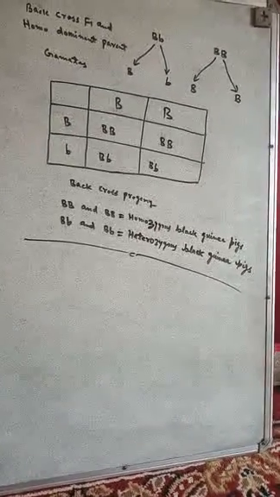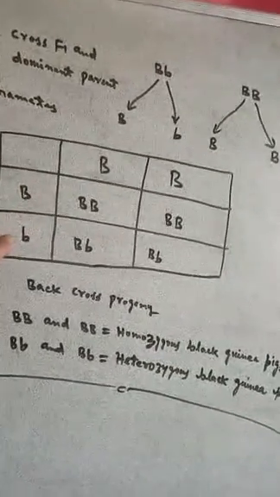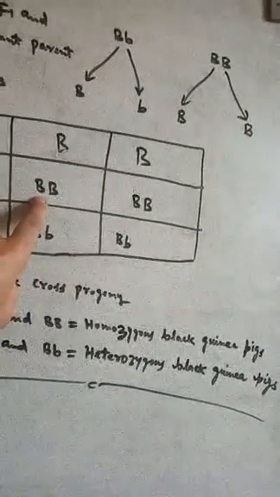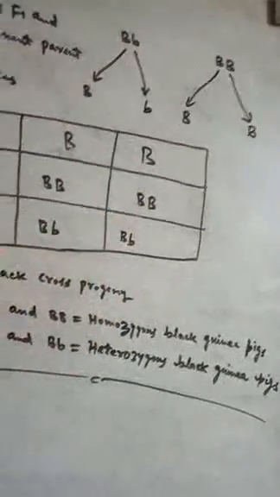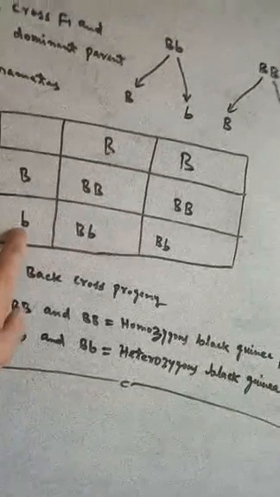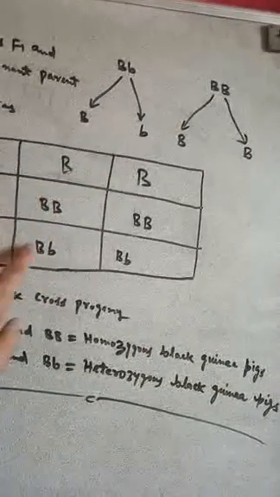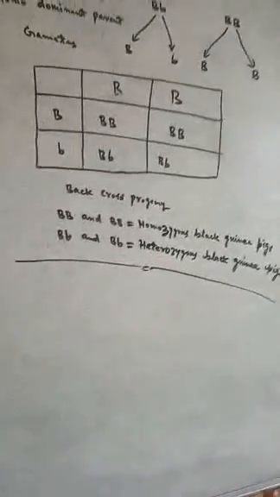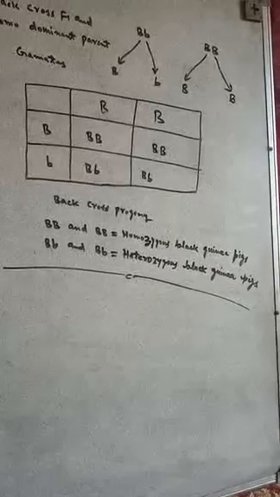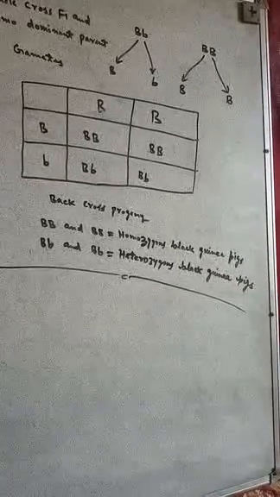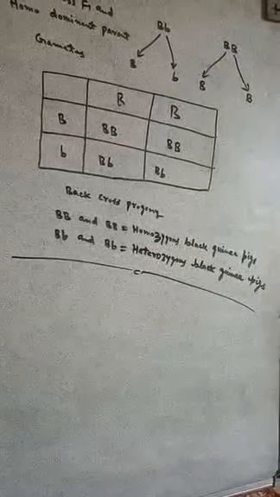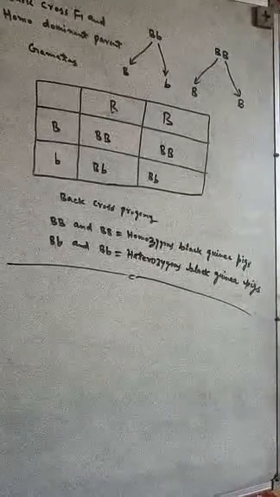In tabulated form, you see capital B, small b, and here capital B. When this is crossed, it forms capital B, capital B, and capital B, small b, and again capital B, small b. Finally, the back cross progeny will be capital B, capital B, the homozygous black guinea pigs, and capital B, small b, capital B, small b, the heterozygous black guinea pigs.